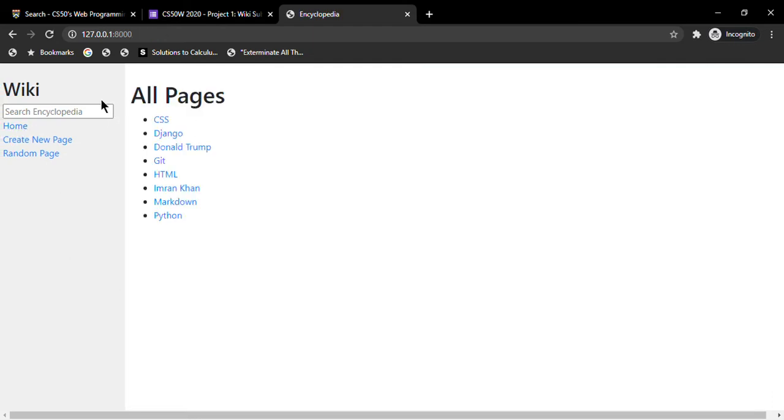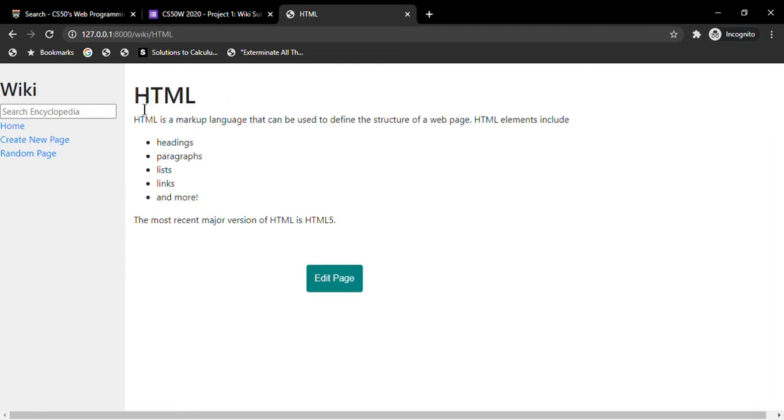We can see all the existing titles on the home page, and we can visit these pages by clicking on any title. If I press HTML, then I am redirected to that particular title that I clicked on.